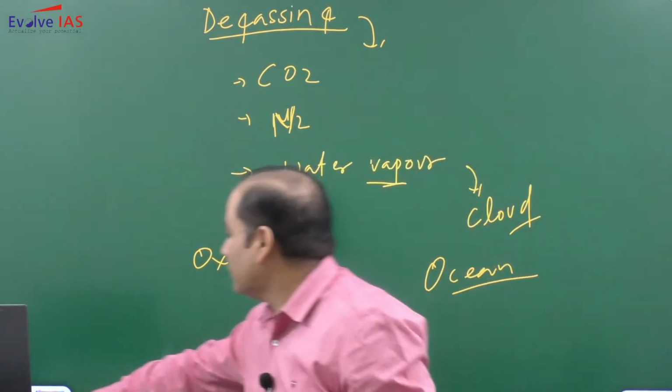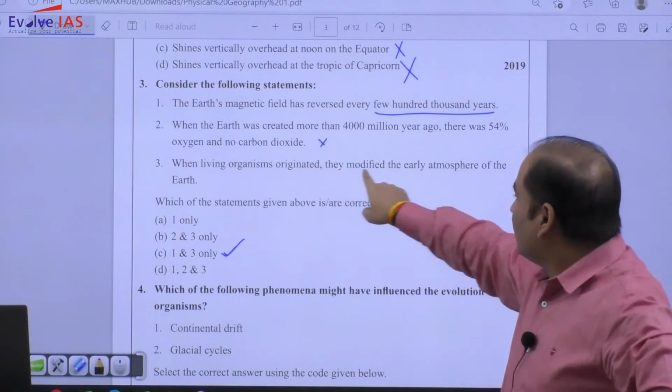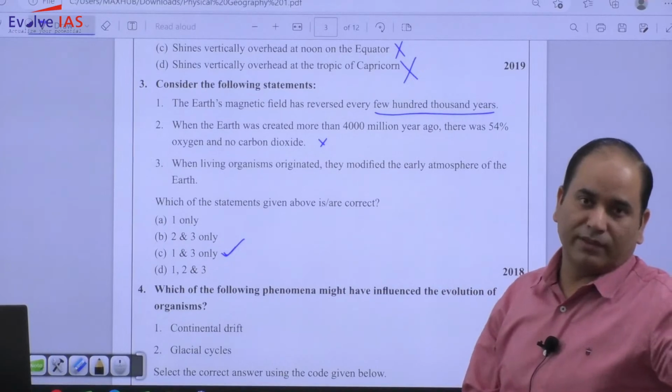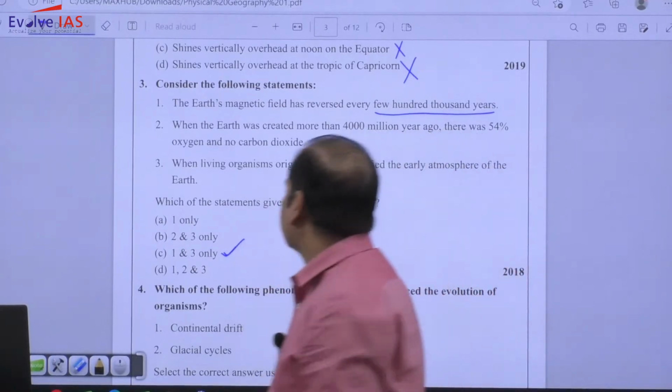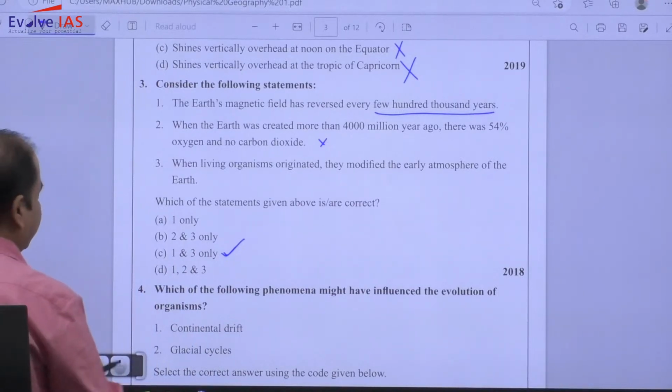So it means what? Living organisms originated. What have they done? They have modified the Earth's atmosphere. So that is the correct statement. So yes, the answer will be 1 and 3.